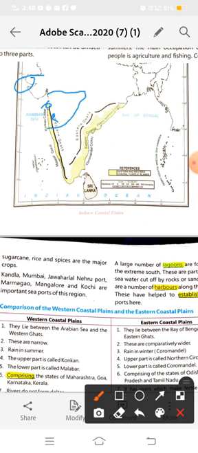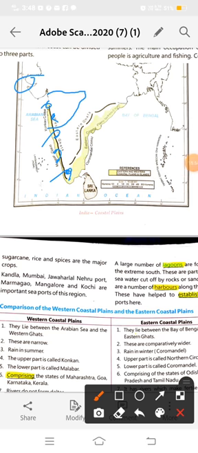The Marmagao is in Goa. Then Mangaluru is here and Kochi is here. So these are our main ports in the western coastal plains. I will also show you all the ports on the map, everyone, after the explanation of this chapter.